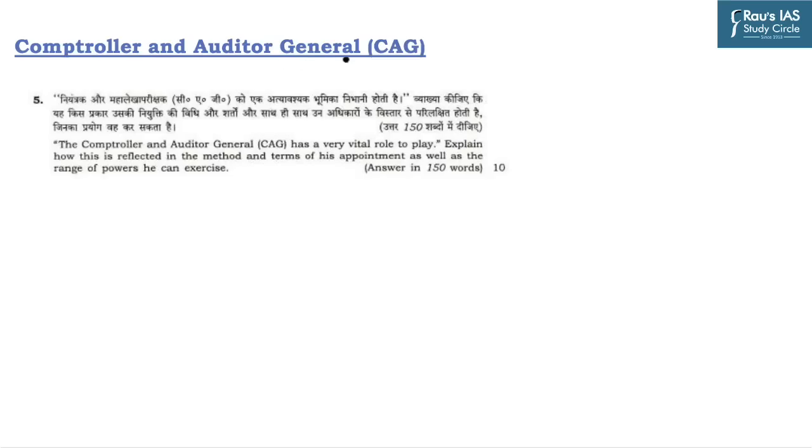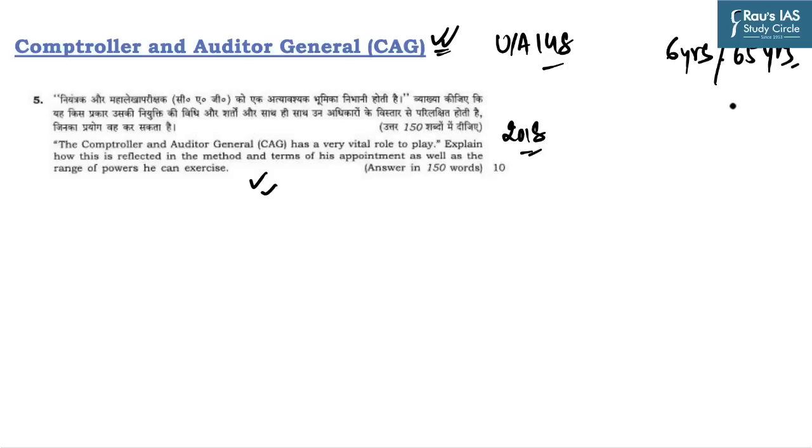Moving on to the next body, which is the Comptroller and Auditor General of India. Again in 2018, UPSC directly asked a question on the CAG, which plays a vital role in the country. It is a constitutional body under Article 148, and his appointment is made by the President of India. Further, he holds office for a tenure of 6 years or till the age of 65 years, whichever comes earlier. And he can be removed from his post in a similar manner as the removal of a Judge of the Supreme Court. One important aspect related to the CAG is that he is not eligible for further appointment in any government organization.